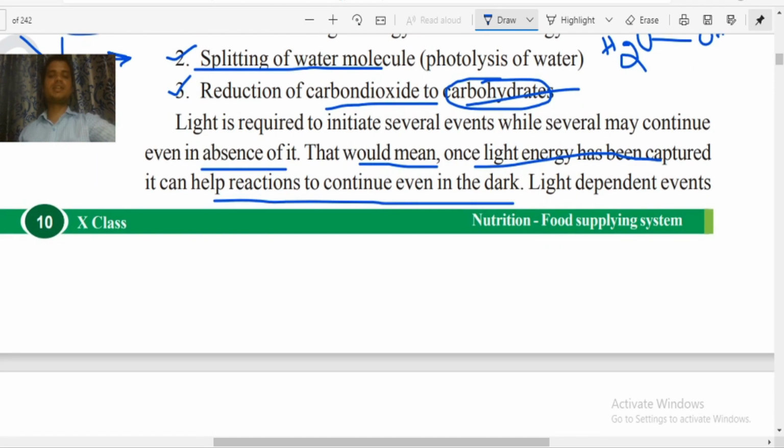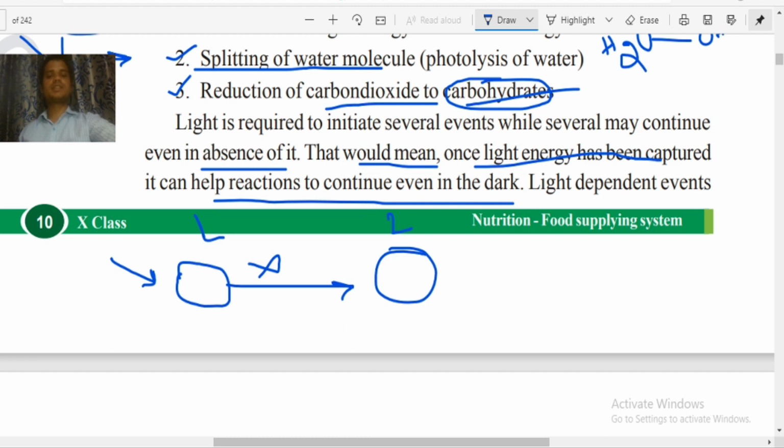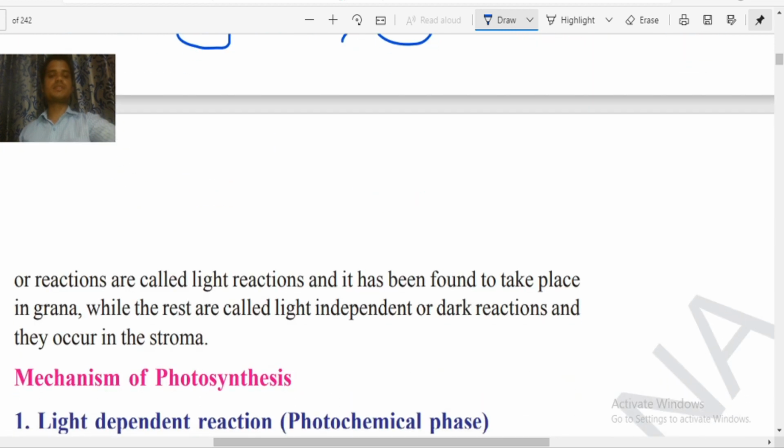Now what are these lines indicating? These lines are saying that for the beginning of photosynthesis, light is required. Once the light has started the action, then for upcoming stages light is not required. Understood? So that's why this process has been divided into two stages, the first one and the second one. The first one requires light, that's why it is called the light phase. The second one does not require light, that's why it is called the dark phase or light independent phase.